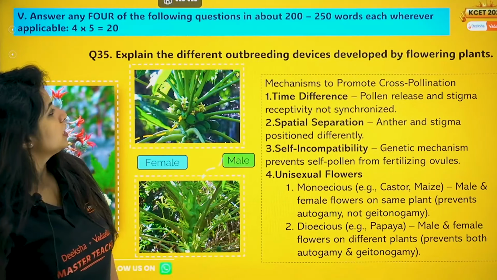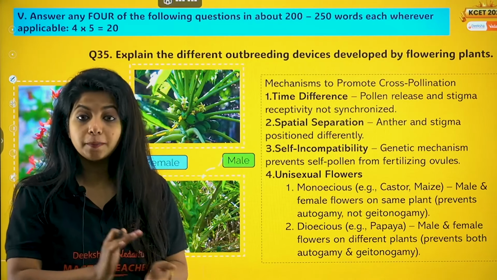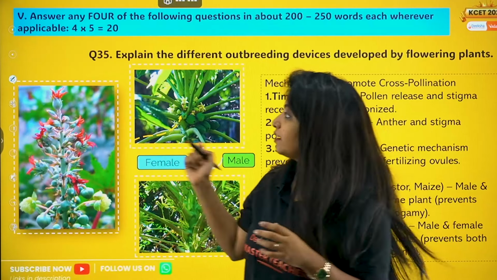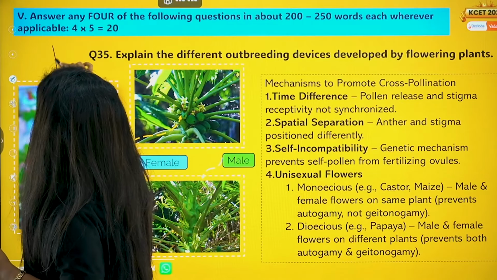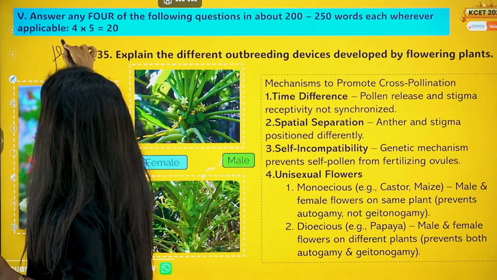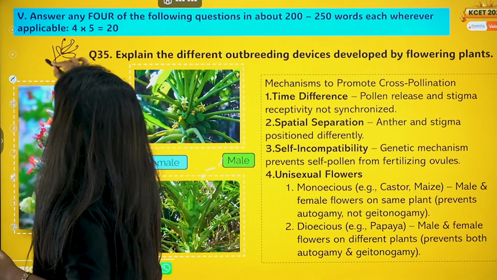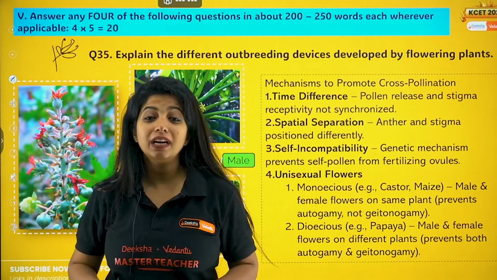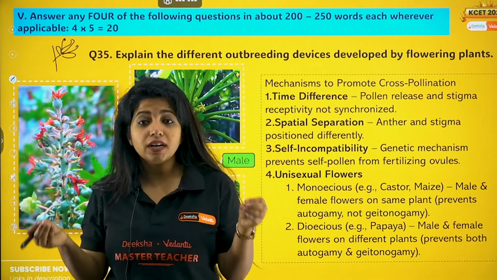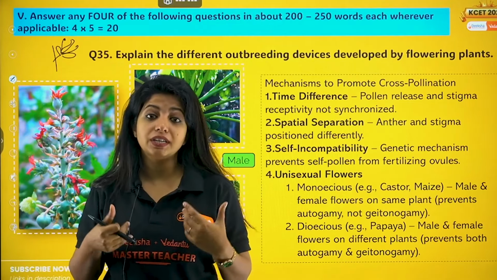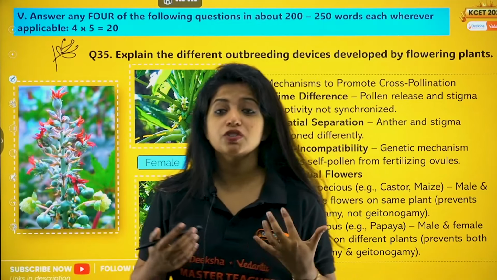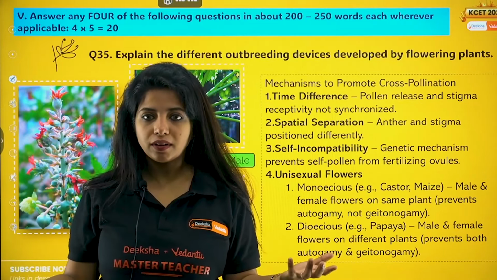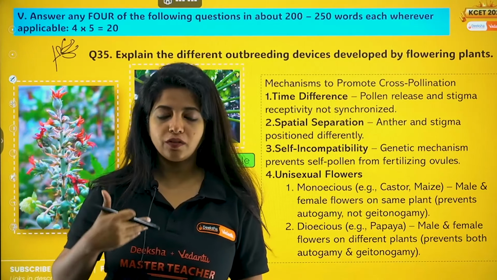So different outbreeding devices developed by flowering plants. Outbreeding means basically I do not want the plant to undergo self-pollination. Suppose a plant has the female and the male part over here. I have to prevent it from undergoing self-pollination. Why? Because it can lead to inbreeding depression. The same genetic information is being passed on again and again. Suppose this genetic information is not that great, the plant is not that great. Then progenies will not be able to survive, right? That's why we promote outbreeding devices, not we, the plant.